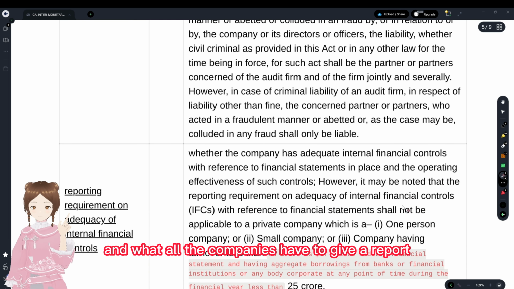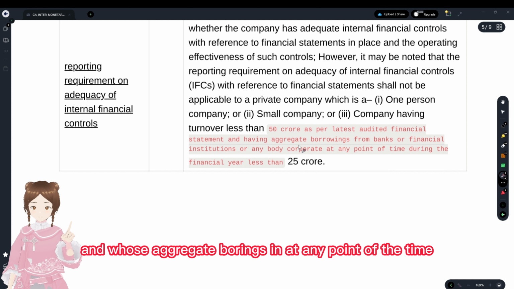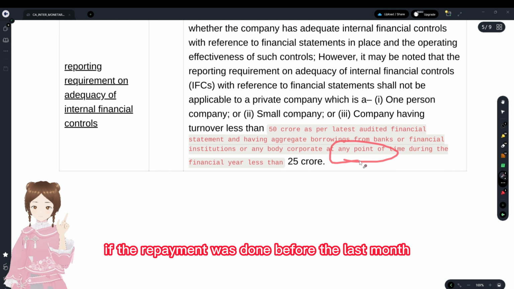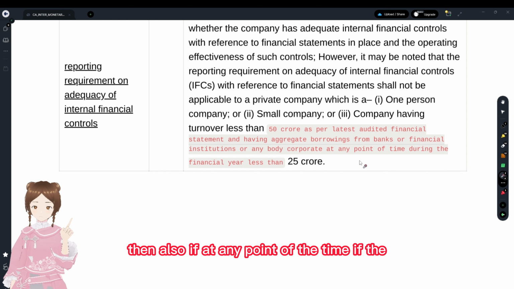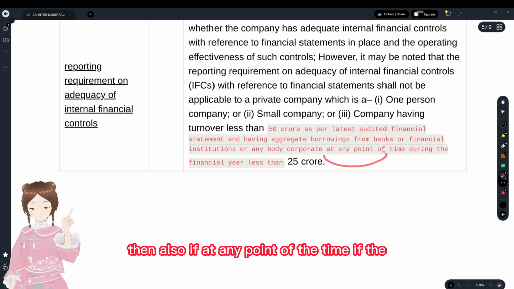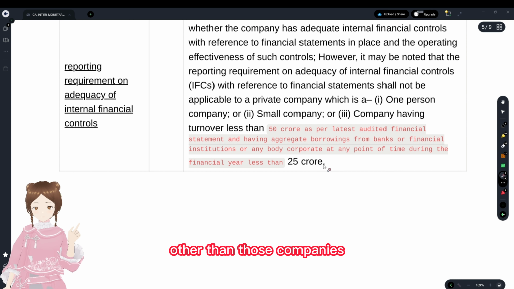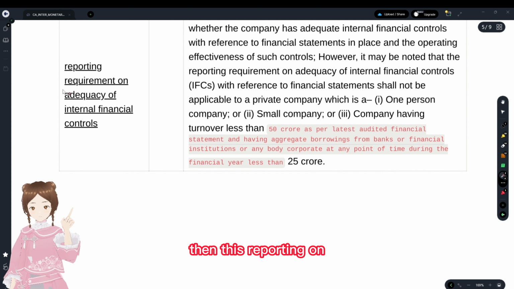And which companies have to give a report on the adequacy of the internal financial controls: companies other than a one-person company, a small company, or a private company having turnover less than 50 crore and whose aggregate borrowings at any point of time, even if the repayment was done before the last month before the end of the financial year, were less than 25 crore. Other than those companies, if it touches 25 crore, then this reporting on adequacy of internal financial controls was applicable.